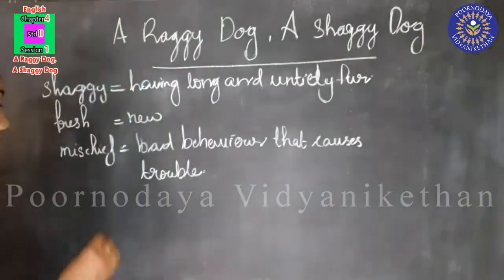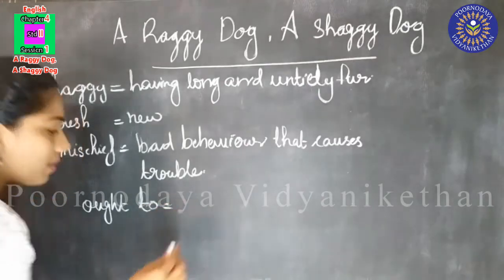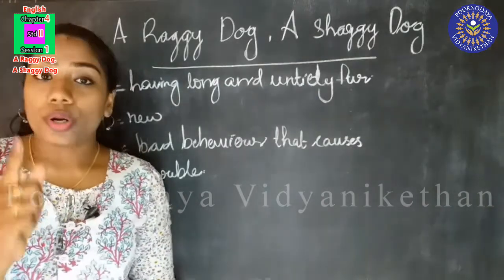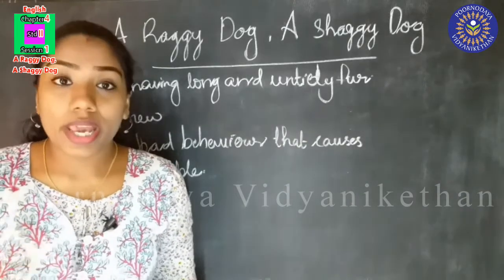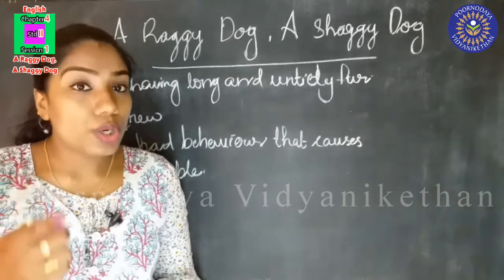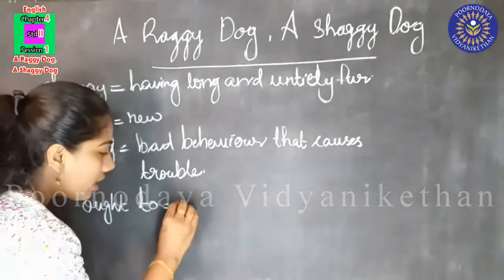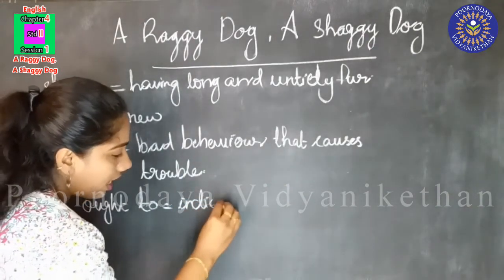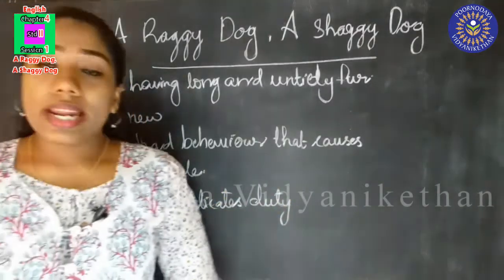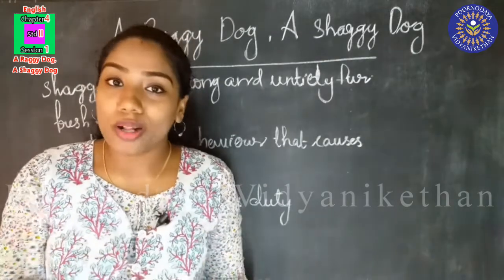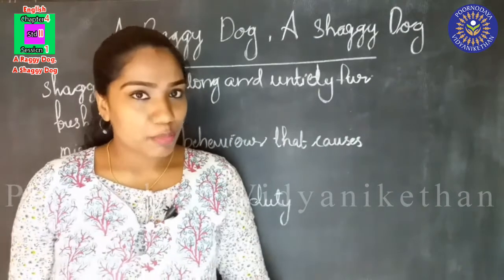Ought to do means what? Ought to. Ought to means you ought to respect your parents. That means it is your duty to obey and respect your parents. You ought to respect your parents. Okay, ought to indicates duty. So, this dog really thinks that he ought to do all these mischievous things. He is thinking that it is my duty to do all these mischievous things.